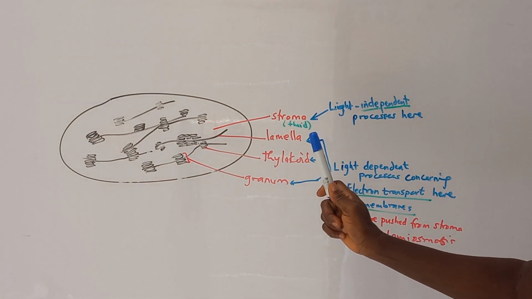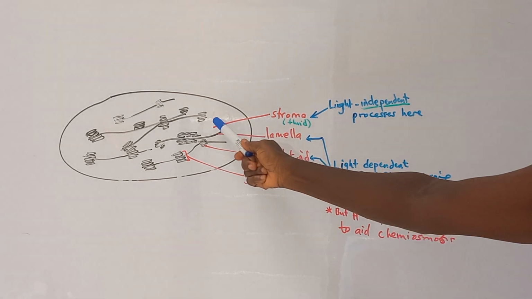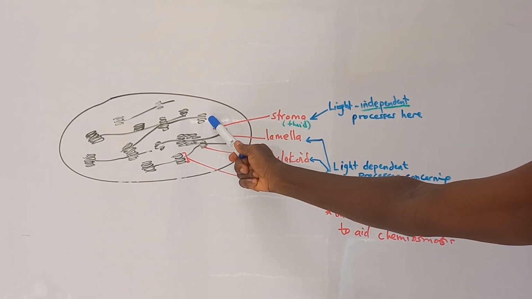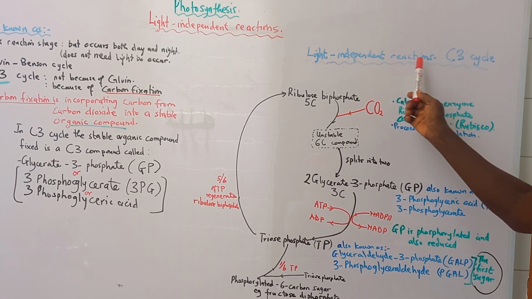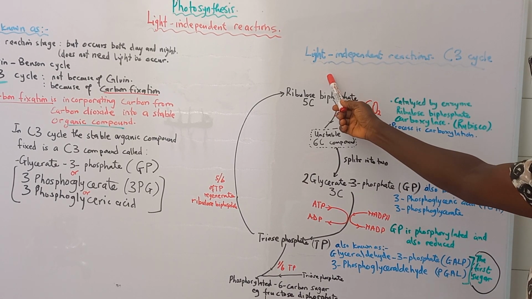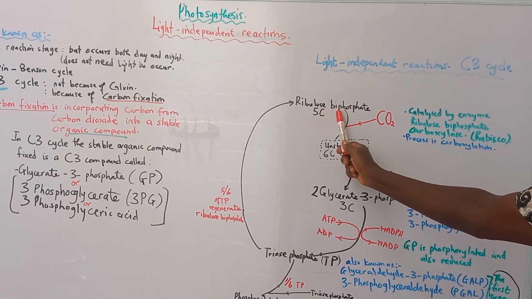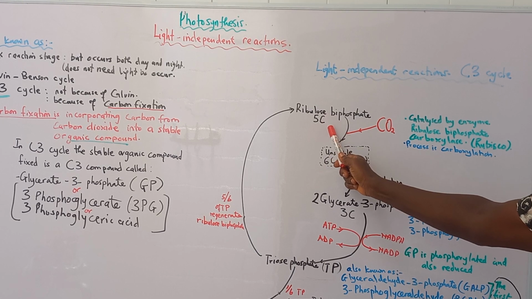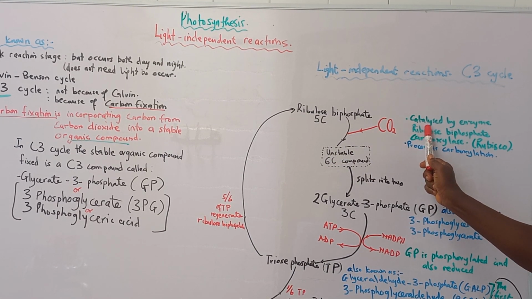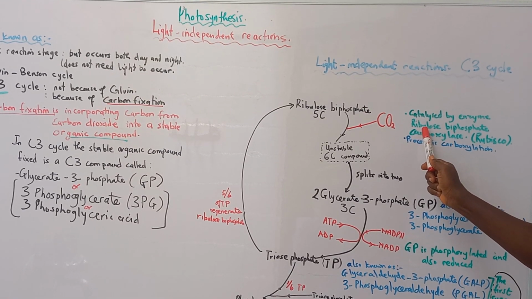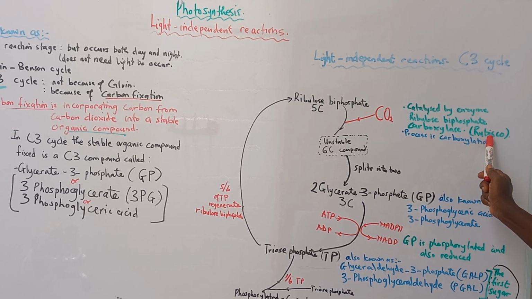We want to take note that the light-independent processes take place solely in the stroma of the chloroplast. So the C3 cycle or the light-independent reactions, this is how it starts. Ribulose biphosphate, a 5-carbon compound, takes in carbon dioxide. The reaction is catalyzed by the enzyme ribulose biphosphate carboxylase, simply called Rubisco.